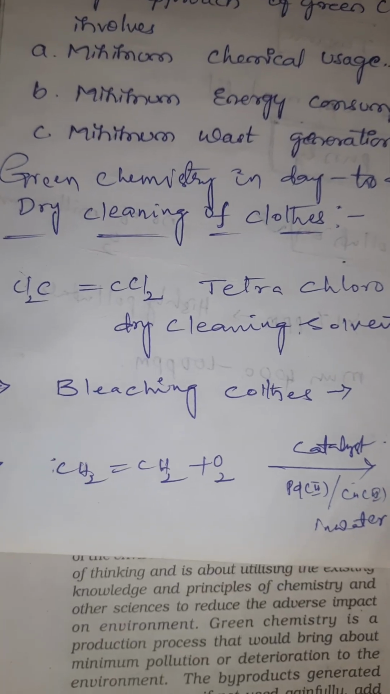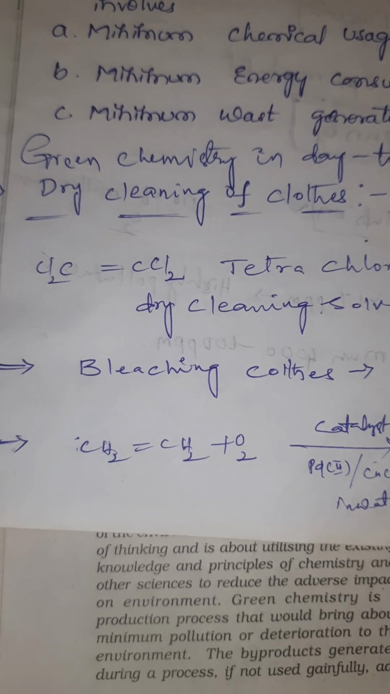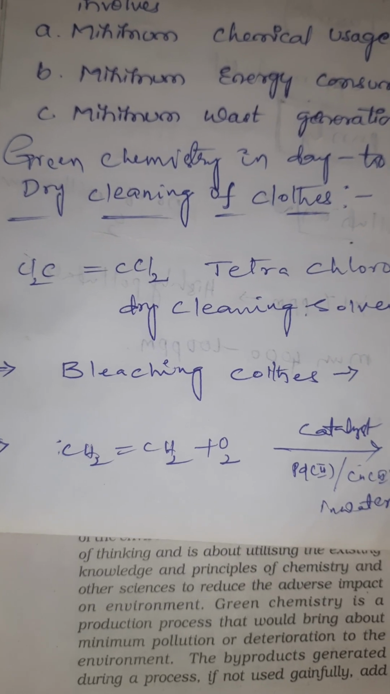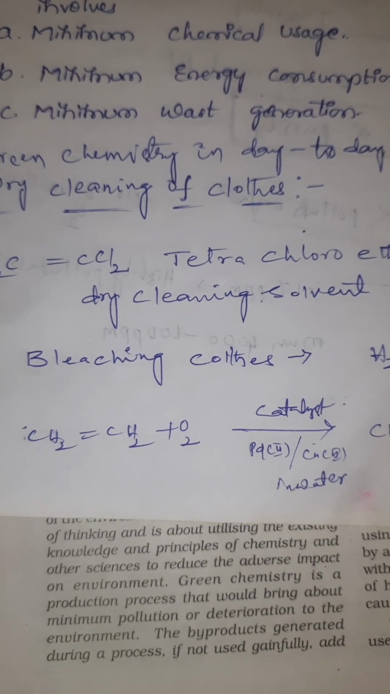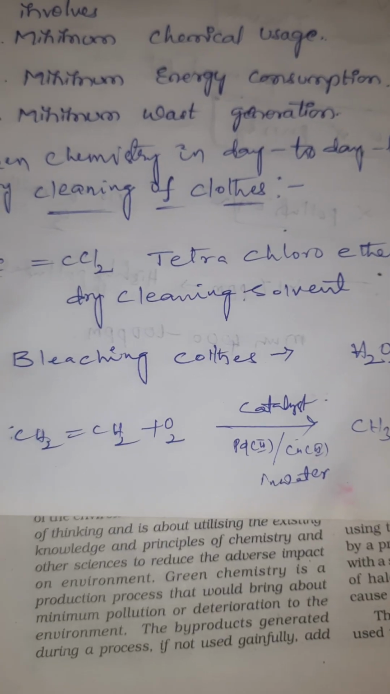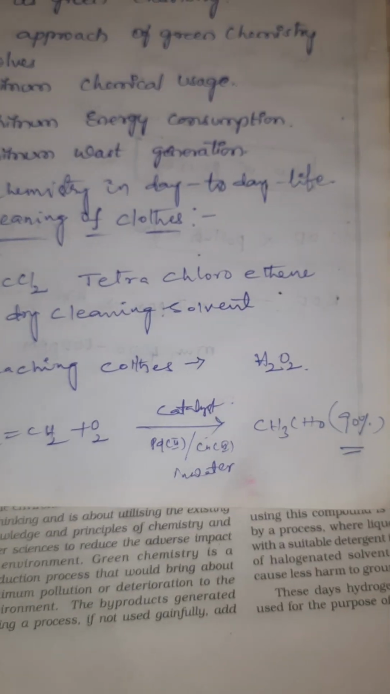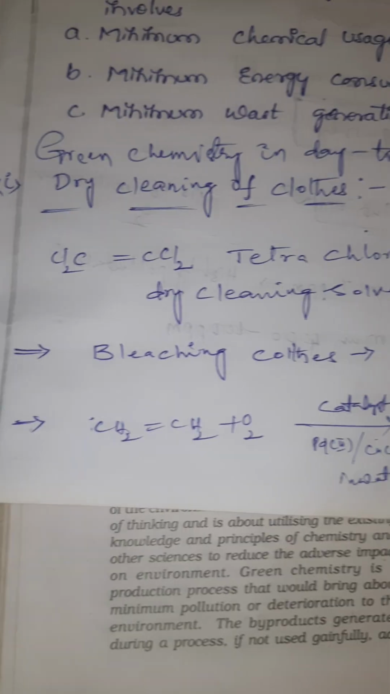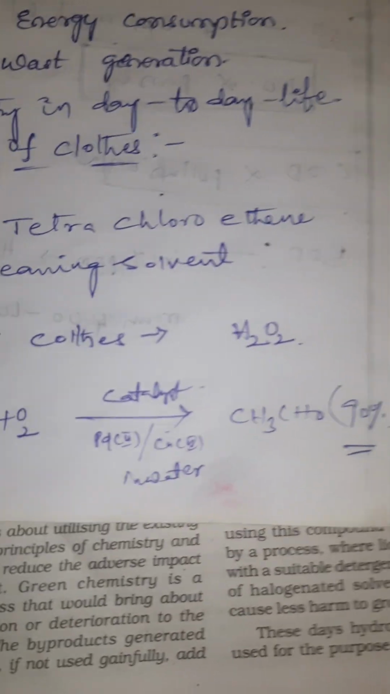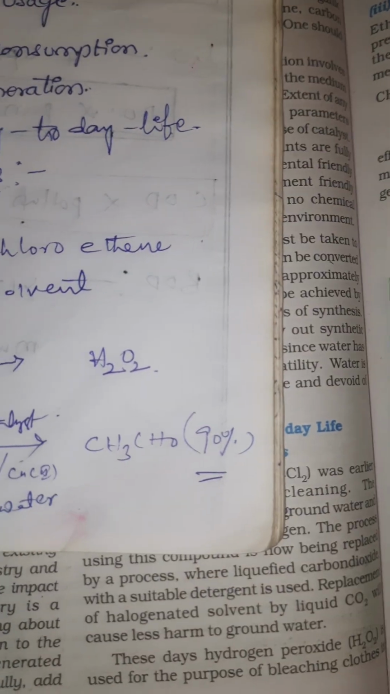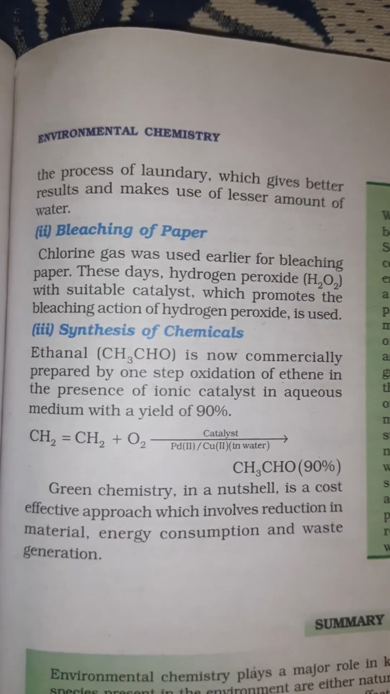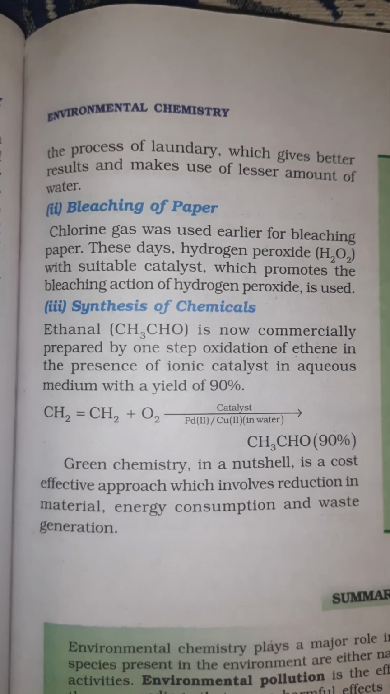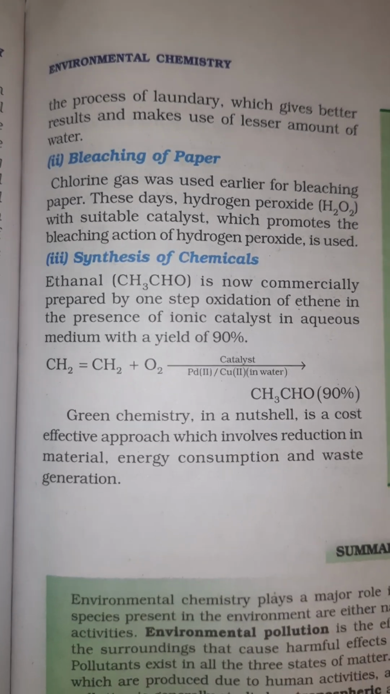So next, synthesis of chemicals. Ethanol is commercially prepared by the one-step oxidation of ethene in the presence of an ionic catalyst in aqueous medium with a yield of 90% of ethanol. Ethylene, catalyst palladium and copper 2 in water. Bleaching of paper, hydrogen peroxide, synthesis of chemicals.